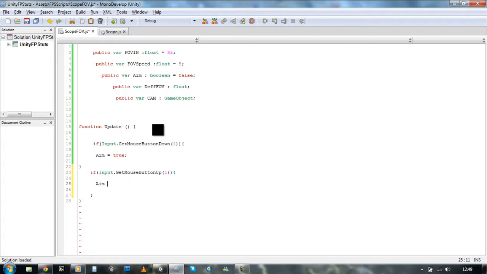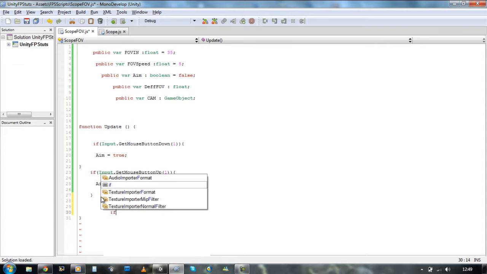Aim equals false. Now we're gonna start using the field of view. So we said if we click the right mouse button in, we want to set it to true, and if we release it, it's going to set it back to false. Now we're going to start checking it.